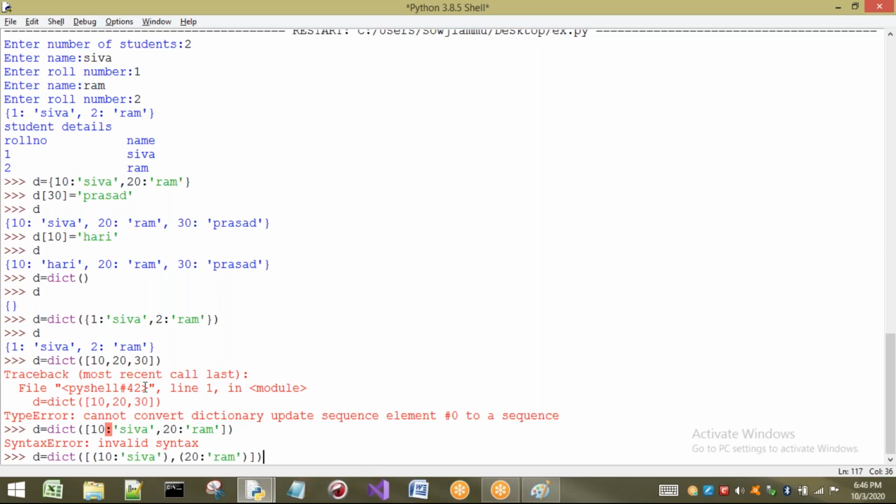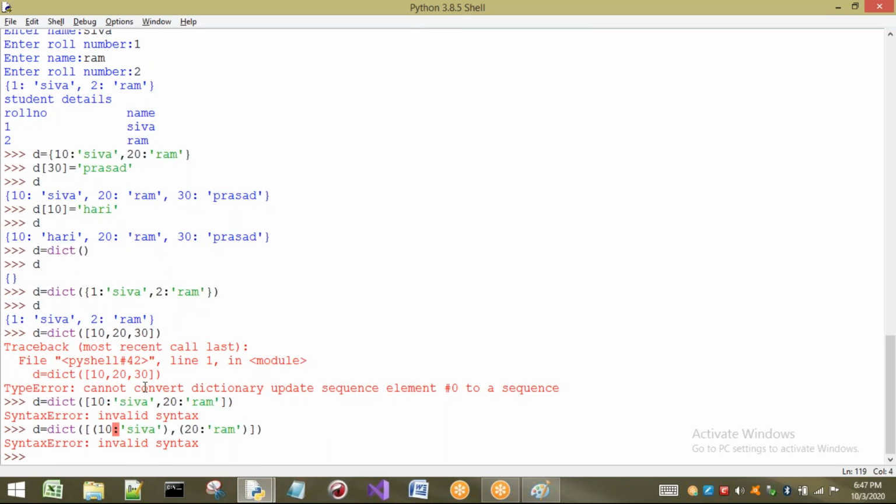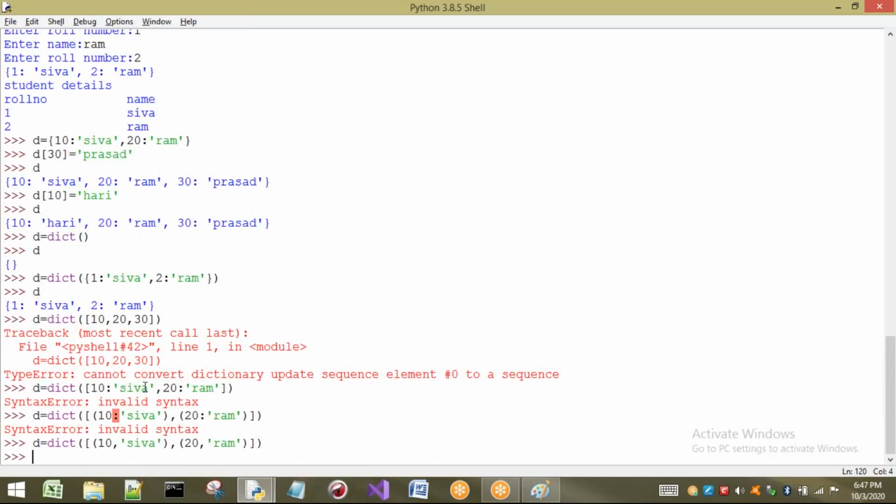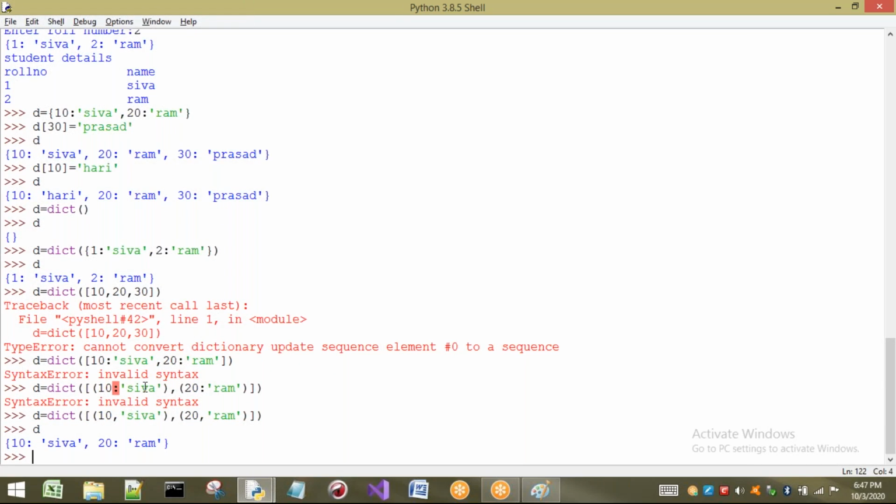Now if you see this one, what happens? One minute, some problem is there. Oh, right. Here I am just going to convert it, so a colon should not be there. Where does a colon have to be present? A colon has to be present inside a dictionary, but this is not a dictionary. I am going to create this list of elements as a dictionary. So here I have to pass commas. Right. Now see what happens. It is created.